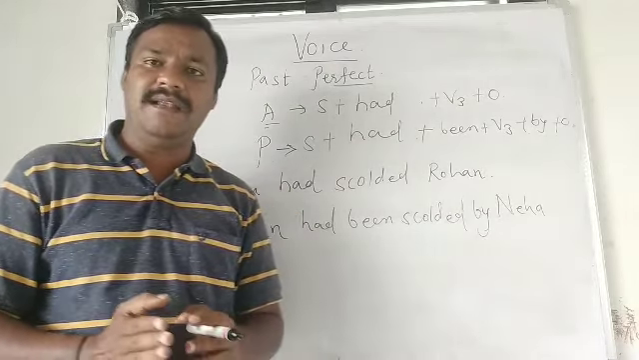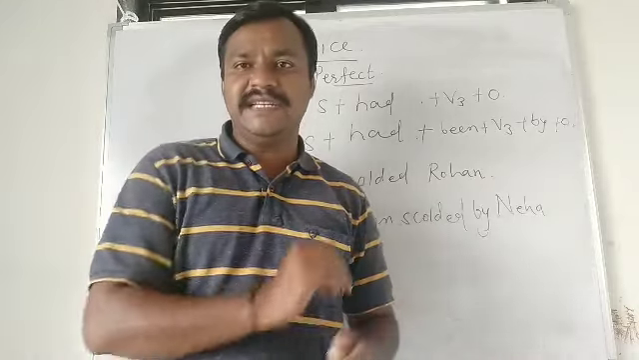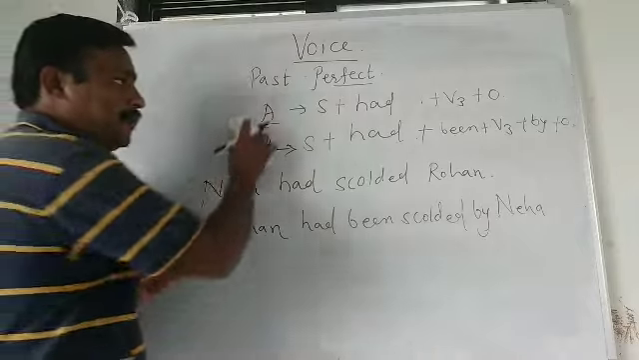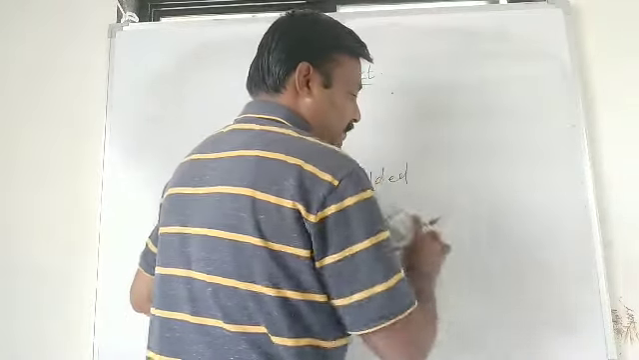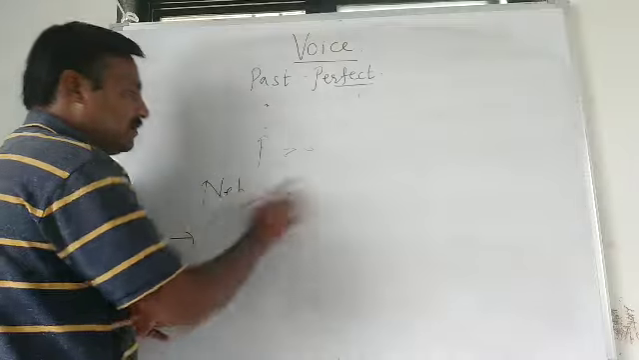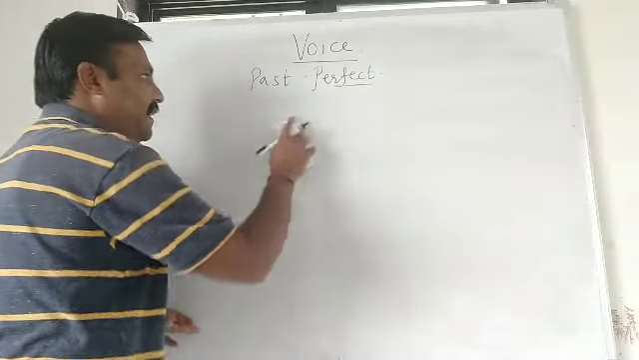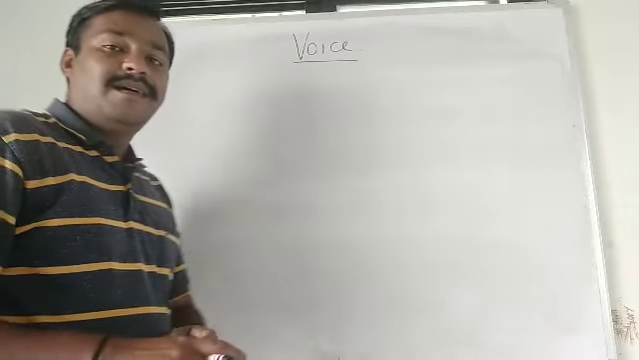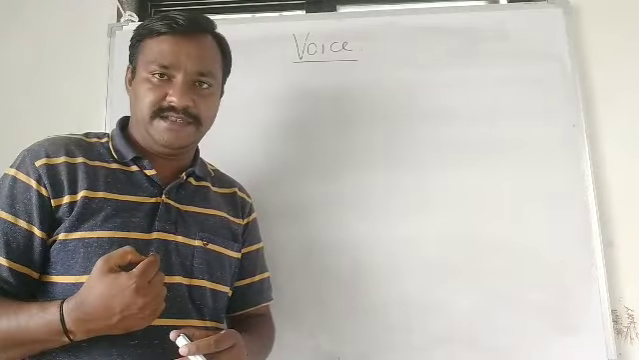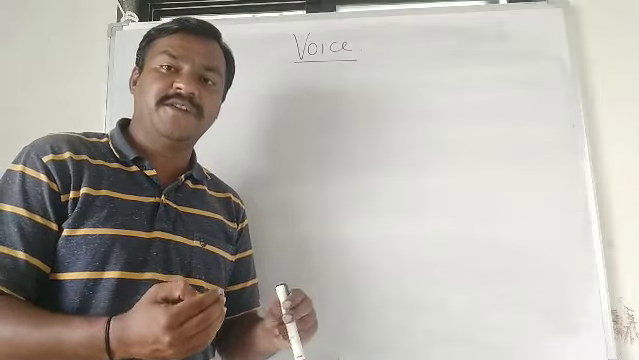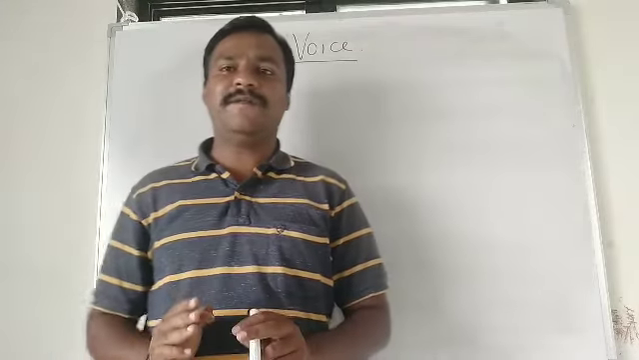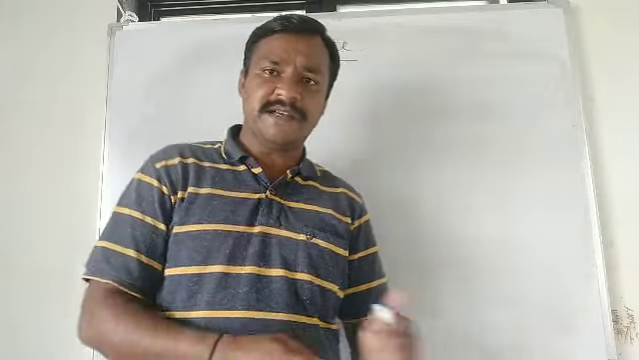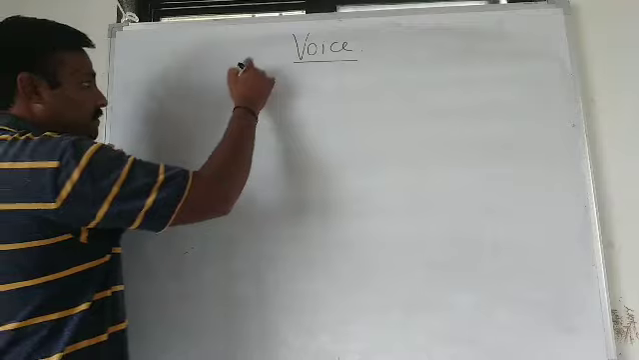The same thing is applicable for present continuous and past continuous. If we use am, is, are, it becomes present continuous, and if we use was, were, it becomes past continuous. Same way, have or has plus verb third form is present perfect, had plus verb third form is past perfect, will have plus verb third form is future perfect. Let me explain through some examples.